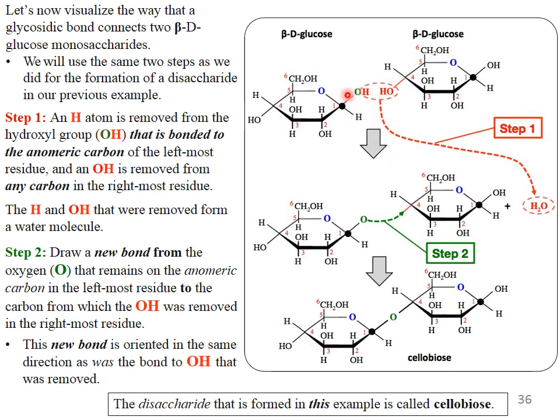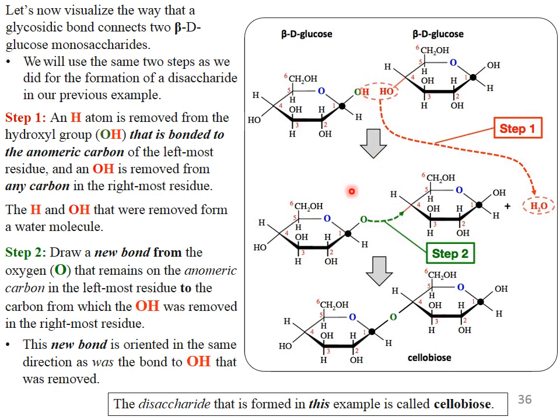Now this is beta. In step 1, a hydrogen atom is removed from the hydroxyl group OH that is bonded to the anomeric carbon of the leftmost residue, and OH is removed from any carbon in the rightmost residue. The H and OH that were removed form a water molecule. In step 2, draw a new bond from the oxygen that remains on the anomeric carbon in the leftmost residue to the carbon from which the OH was removed in the rightmost residue. This new bond is oriented in the same direction as the bond to the OH that was removed. The disaccharide formed in this example is called cellobiose.